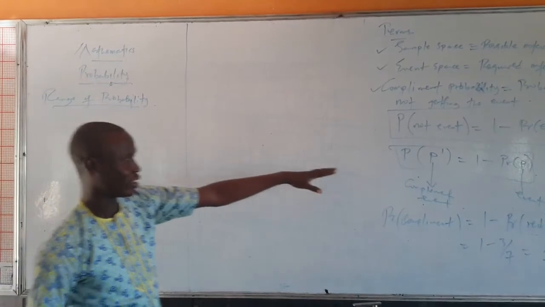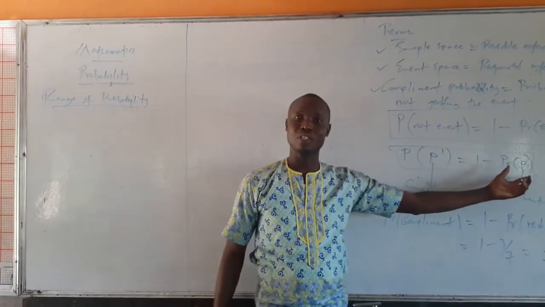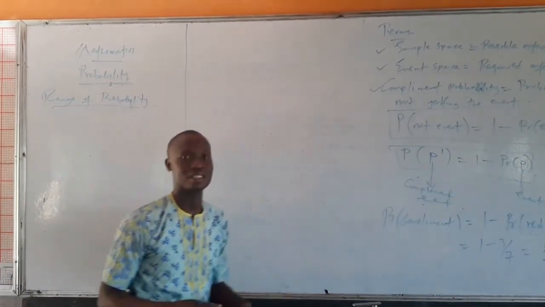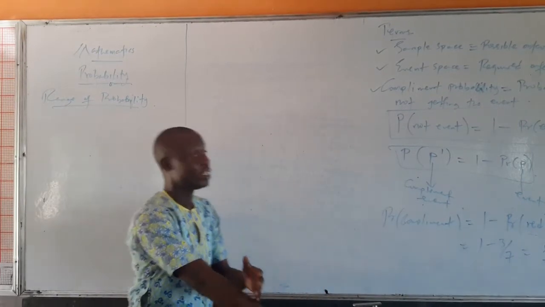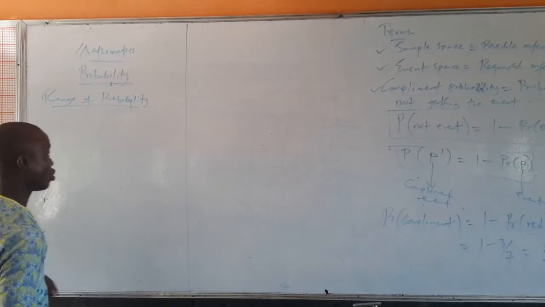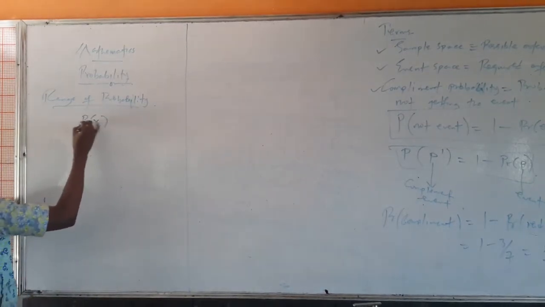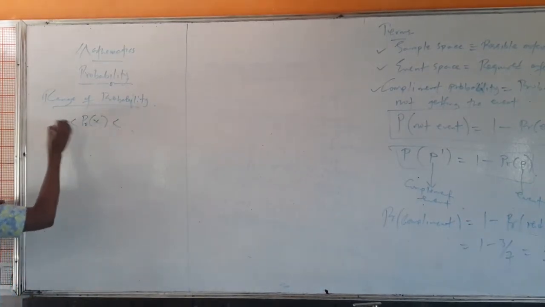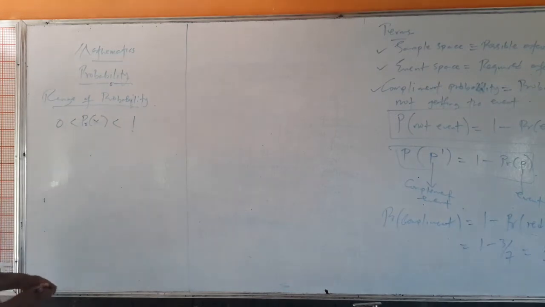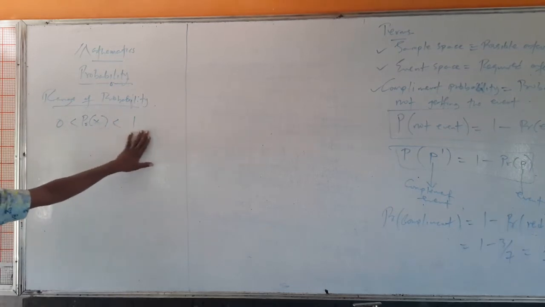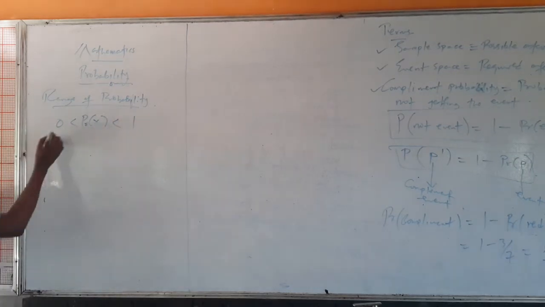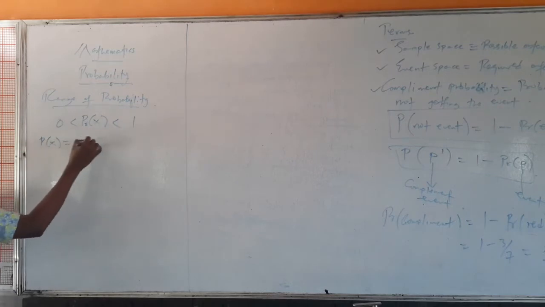What we have here, that the complement is 1 minus the probability of the event, simply shows that there is no probability that can be more than 1. You cannot have a negative probability, neither can you have a probability greater than 1. So for any event, the probability is always between 0 and 1. You should be very careful anytime you are looking for probability. None of the probabilities can be less than 0 or greater than 1.